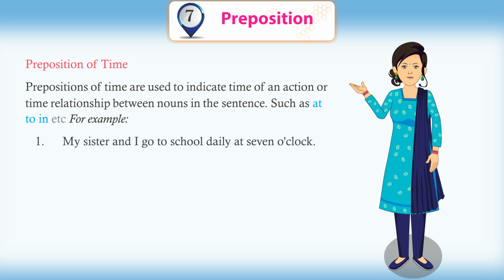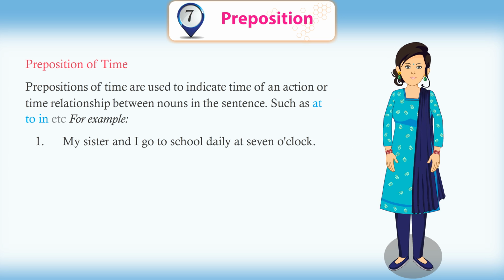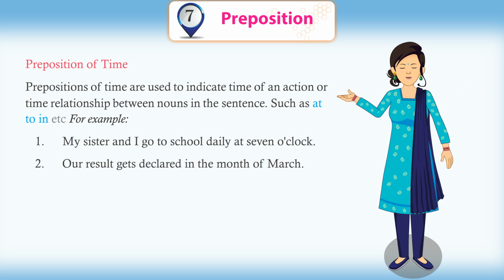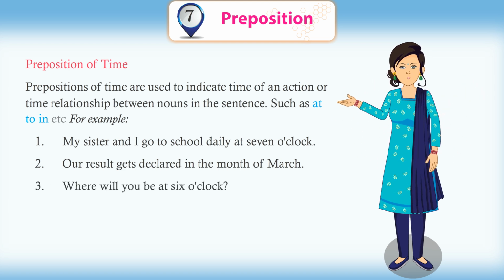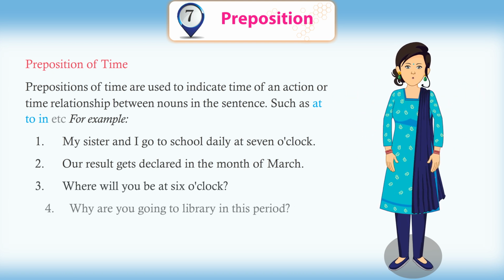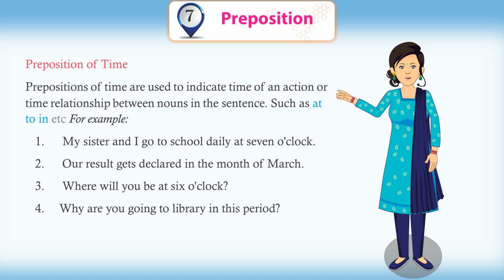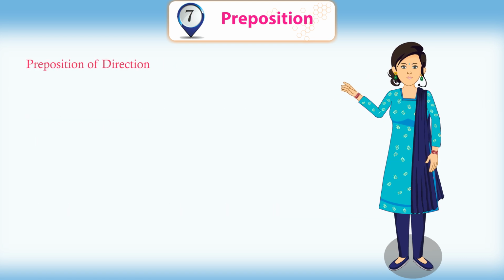For example, my sister and I go to school daily at 7 o'clock. Our result gets declared in the month of March. Where will you be at 6 o'clock? Why are you going to the library in this period?